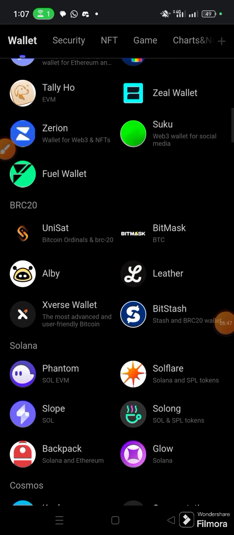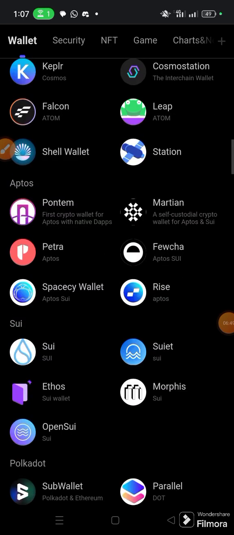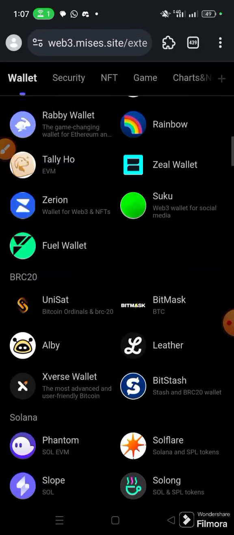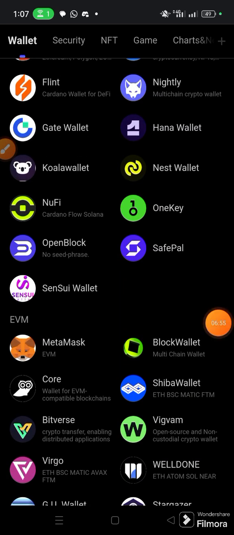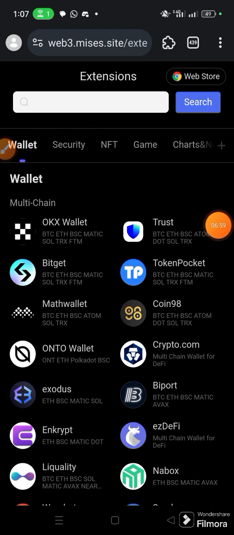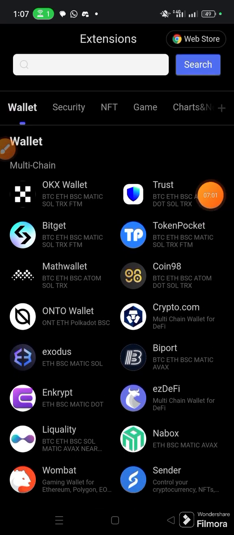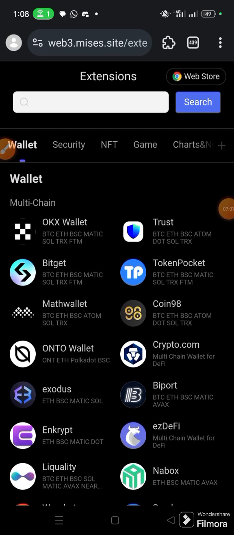Then we have BRC20, the different wallet extensions. But the ones that are of much importance to us are, first and foremost, MetaMask, Trust Wallet, then OKX, Bitget, and so on. You can choose as many. But how to navigate and use them, that is our concern. So we shall proceed to see how to use them.